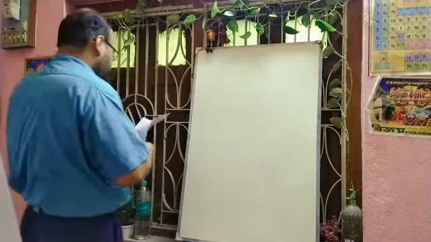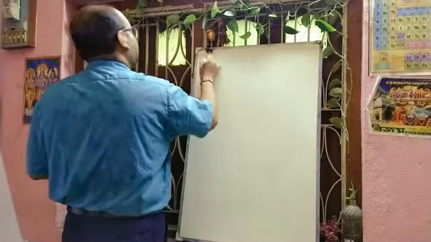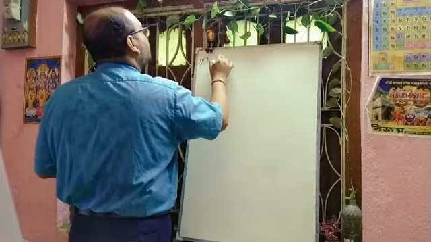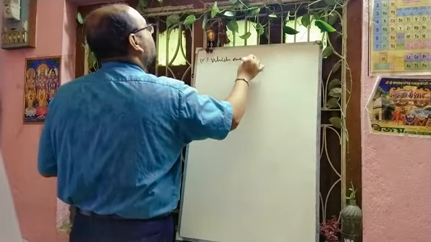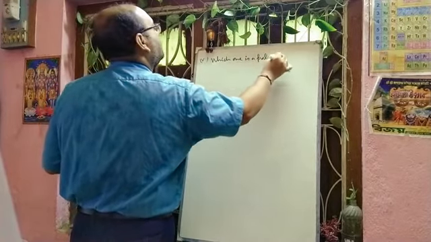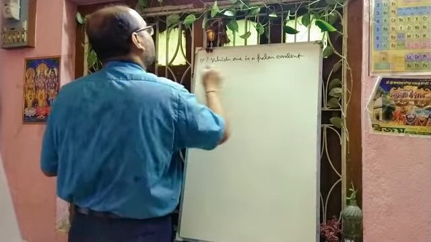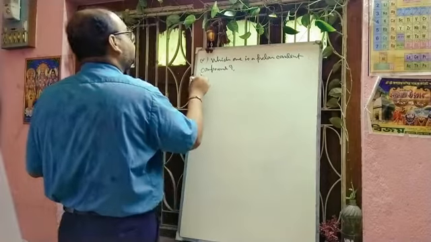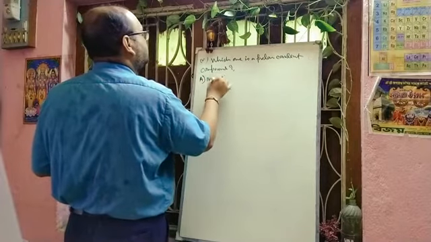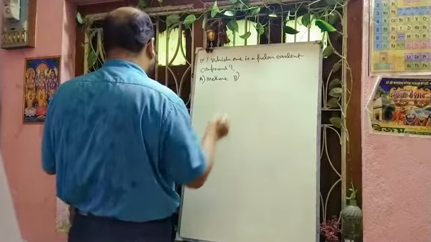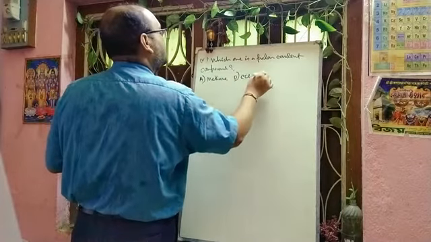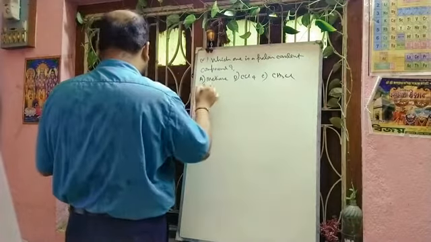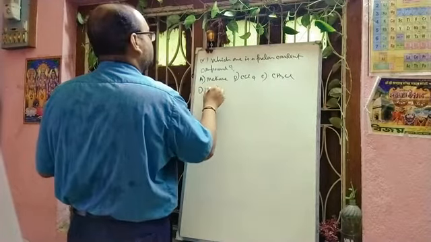Next question, question number 5. Which one is a polar covalent compound? Option A is given methane. Option B is given carbon tetrachloride. Option C is given methyl chloride. And option D is given carbon dioxide.